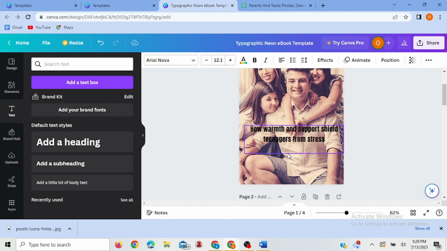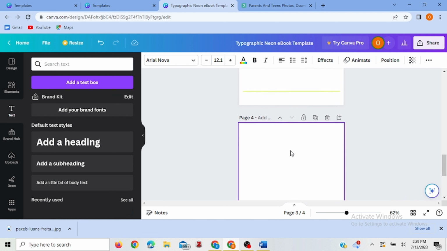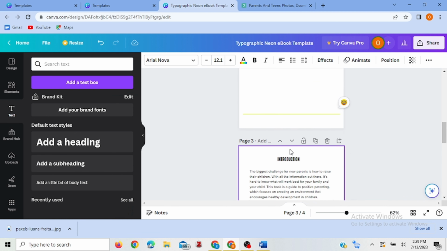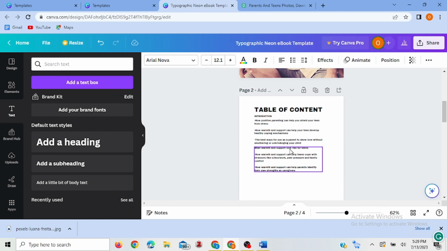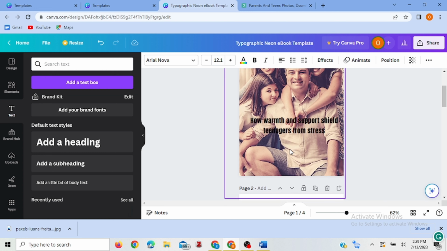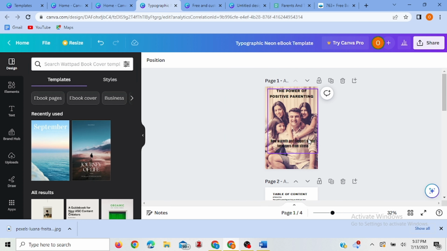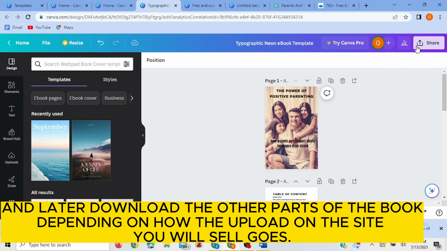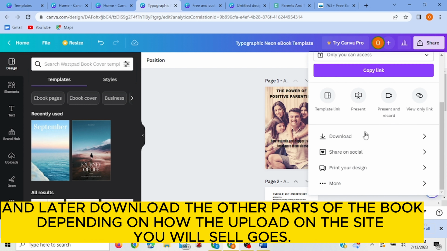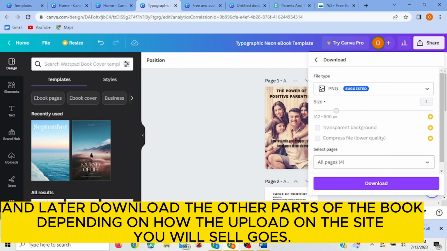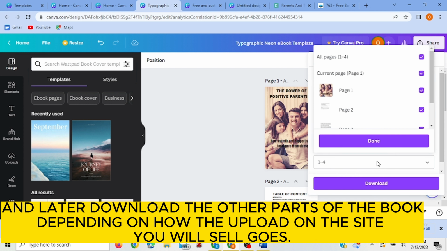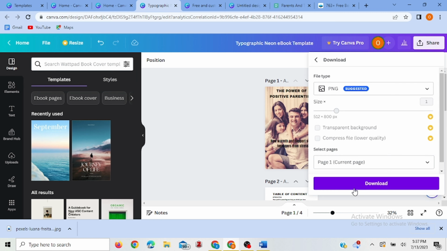So you keep doing this, keep making the necessary adjustments, and once you are done with your ebook, because this is quite time consuming and you have to put in your effort to do the editing. Once you are done and everything is in order, then you download the first page. And then to do this, click download. But then because it's the first page, you just download only the first page, and then you download.